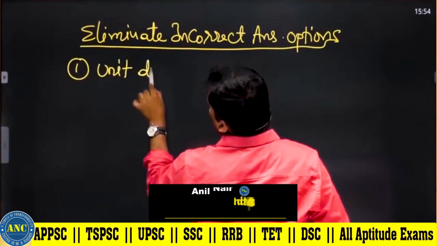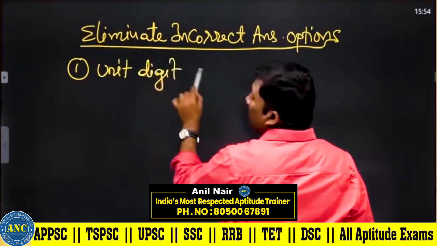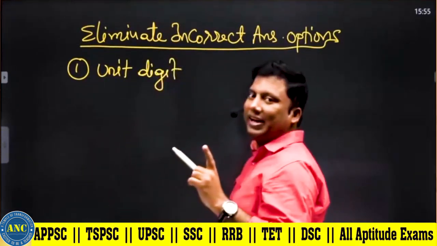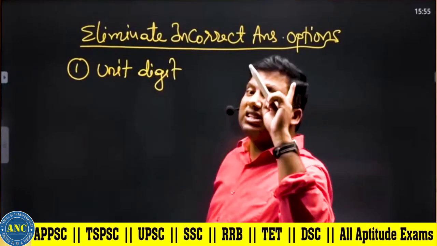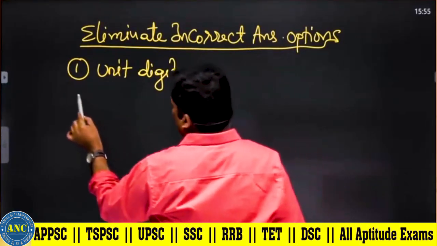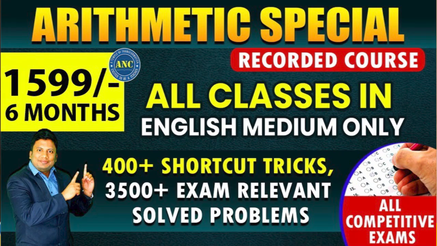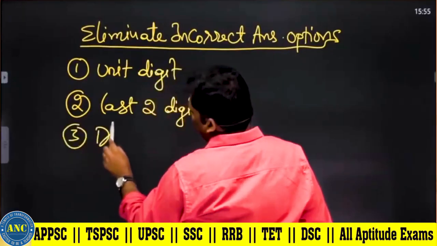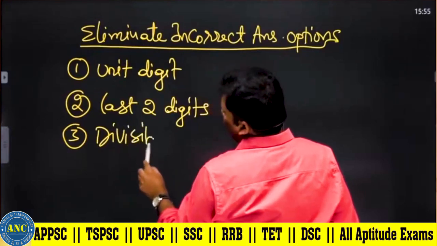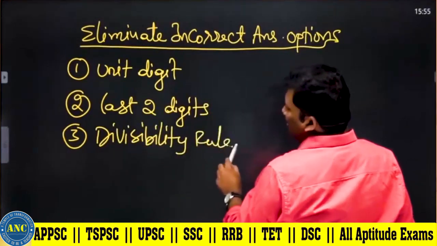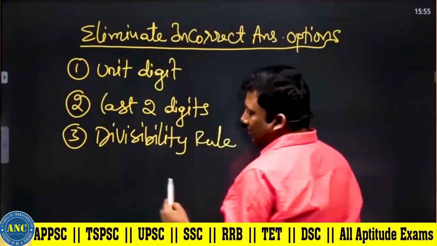One is unit digit logic. If the answer options' unit digits are different, use this logic. I am repeating again: if the answer options' unit digits are different, use this logic. If the answer options' last two digits are different, use the last two digits logic. Options can also be eliminated by using the divisibility rule.